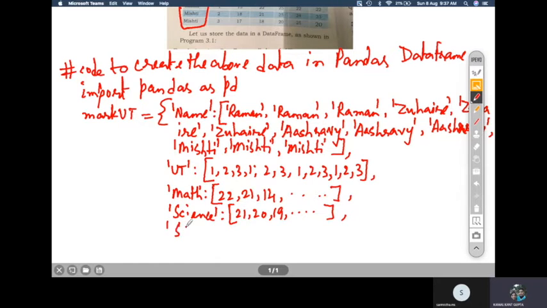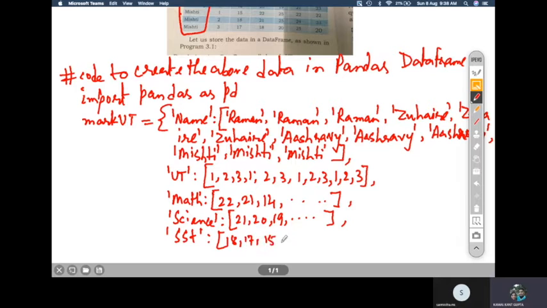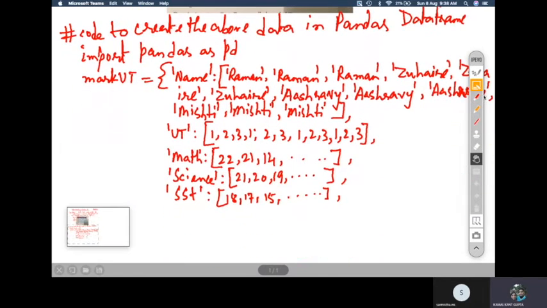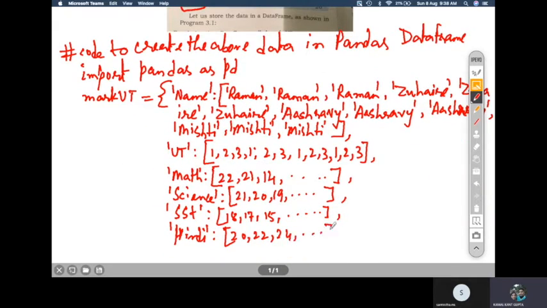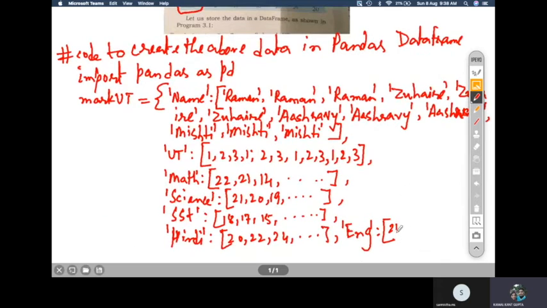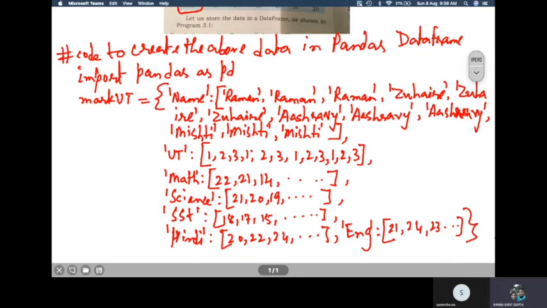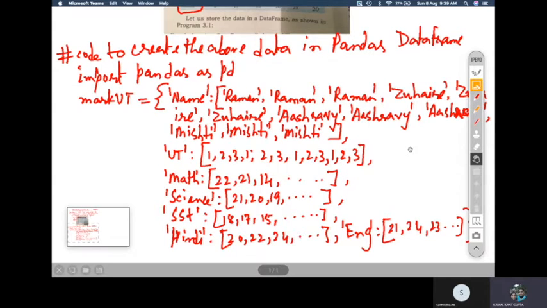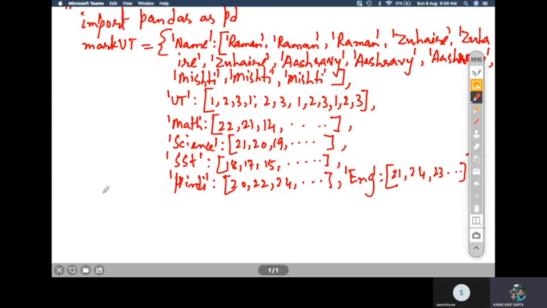And then next is SST. So in SST, this is how you create that dictionary. I've not written the whole values. And then after that, what you have to do is create the data frame.